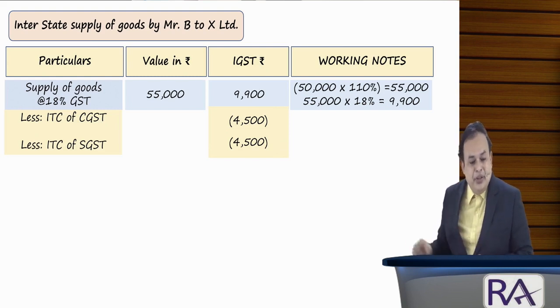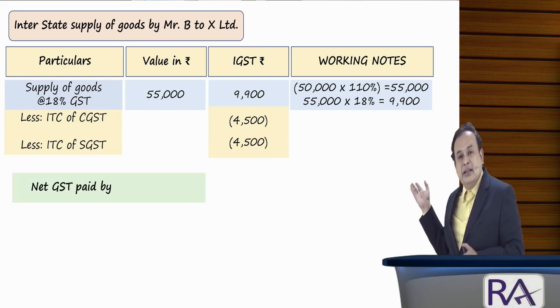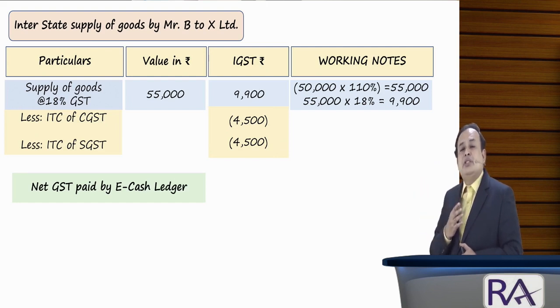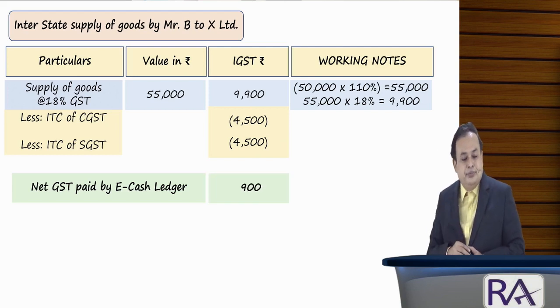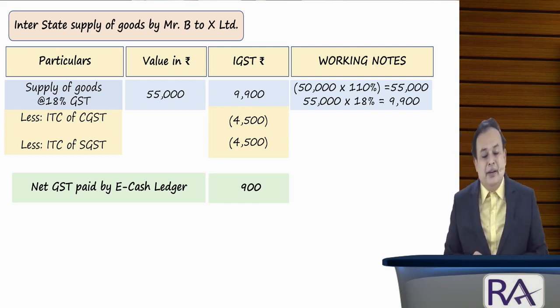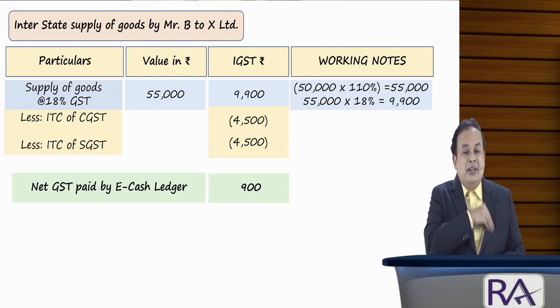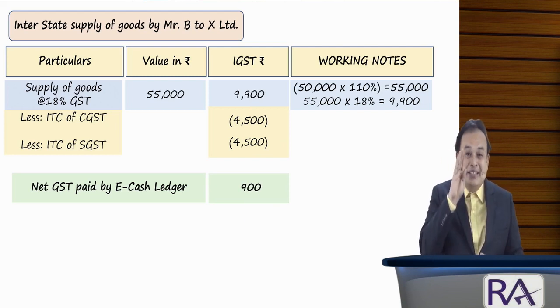Is it clear? The balance 900 is paid by Mr. B in the electronic cash ledger. 900 rupees. Is it clear? 900 rupees collected by whom? By the Government of India, because it is IGST.